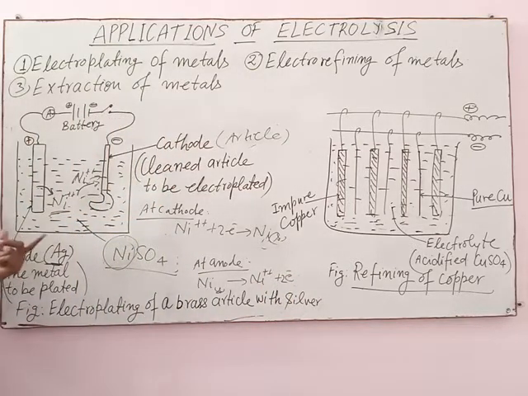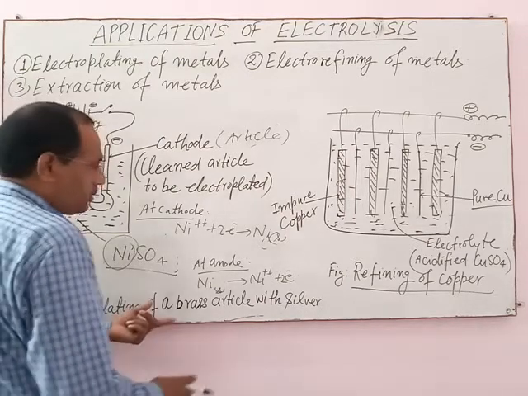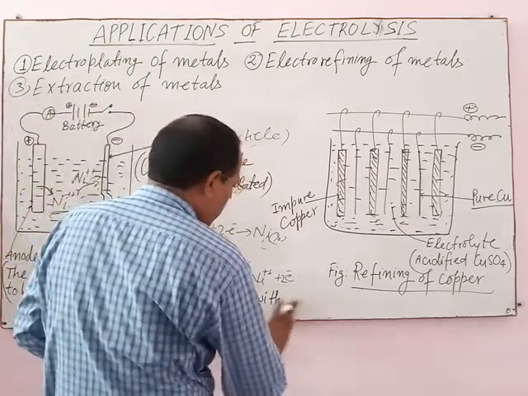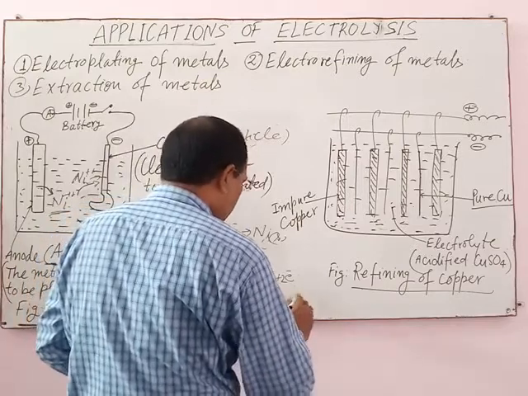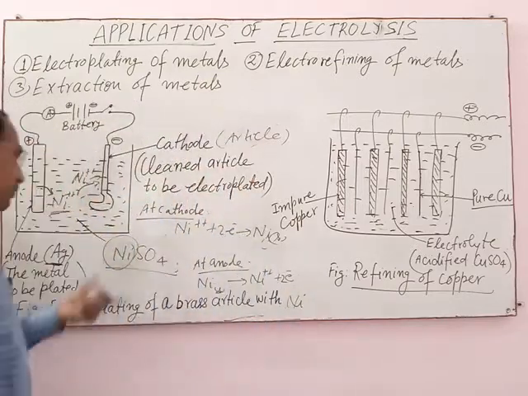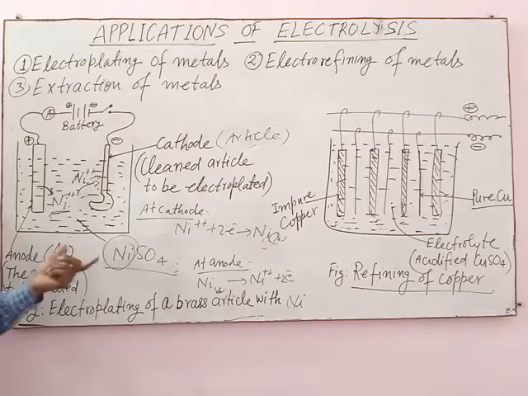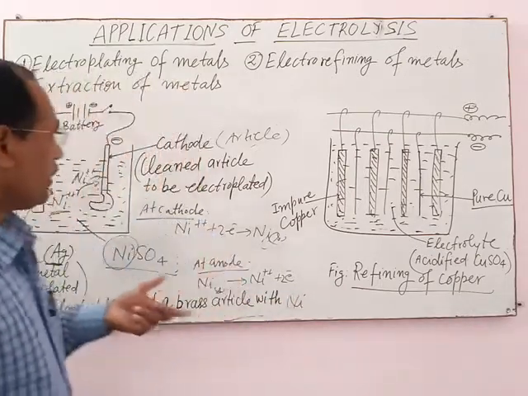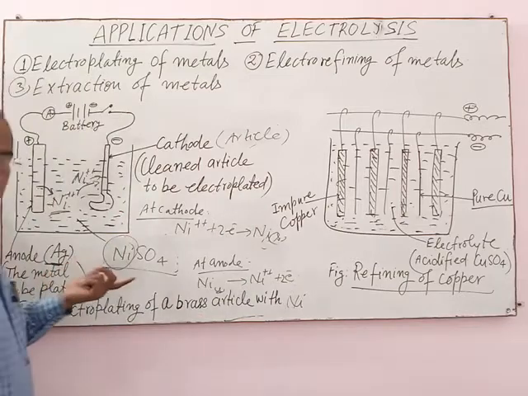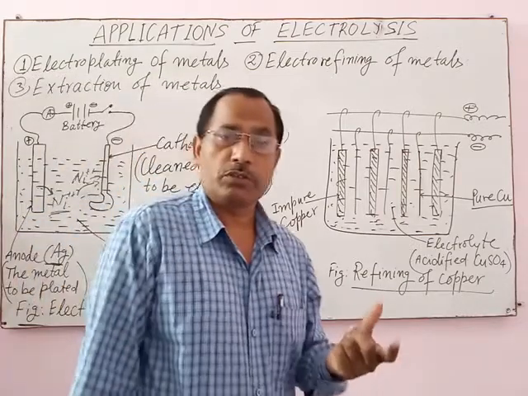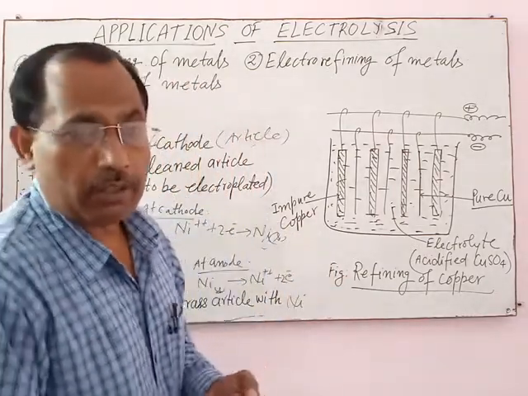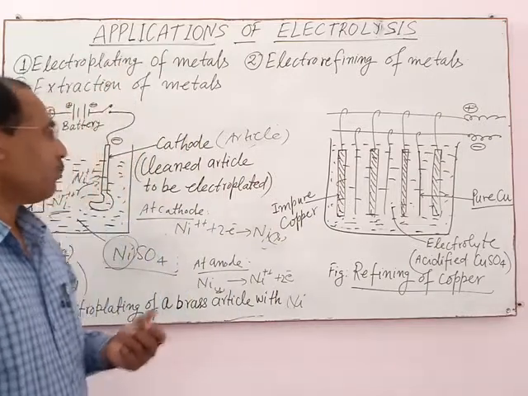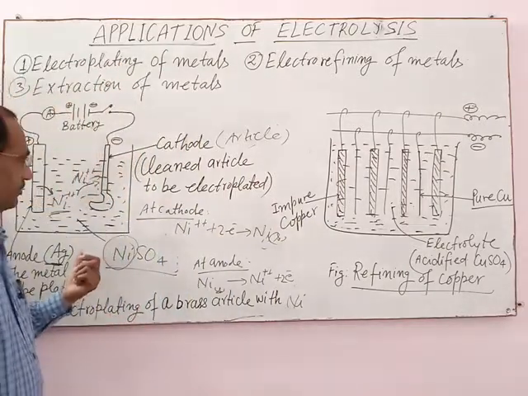This is the electroplating of a brass article with nickel. In this case, this is the coating of nickel on the surface of a brass article, and before it the process of electroplating of silver on the brass article was discussed.